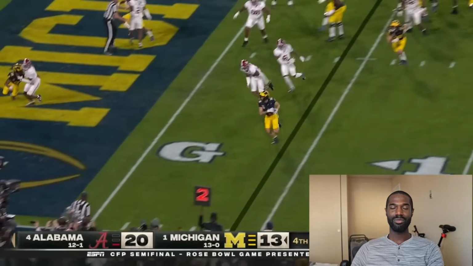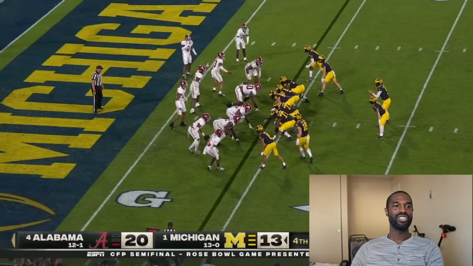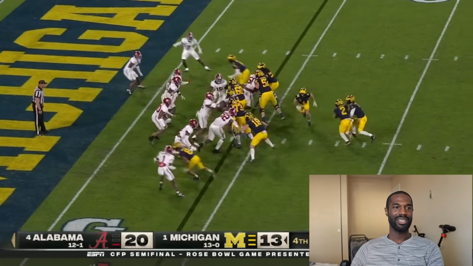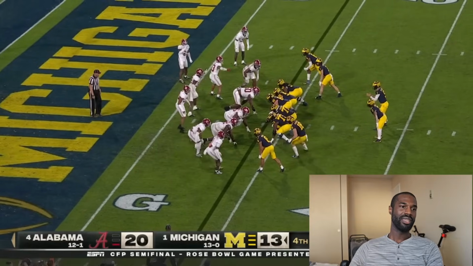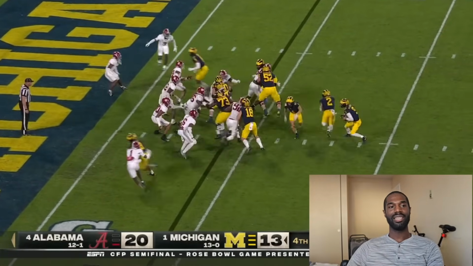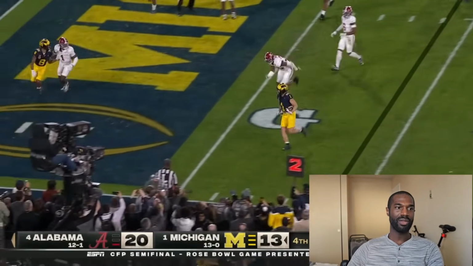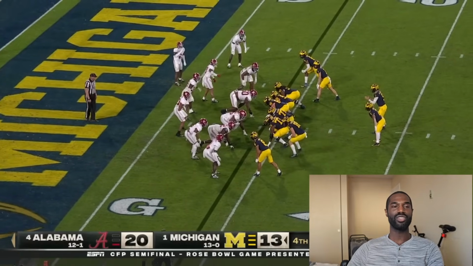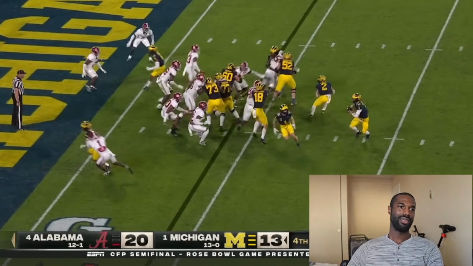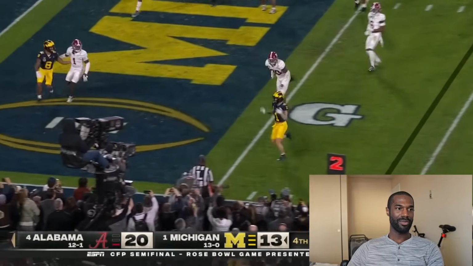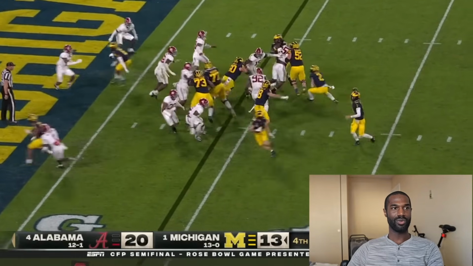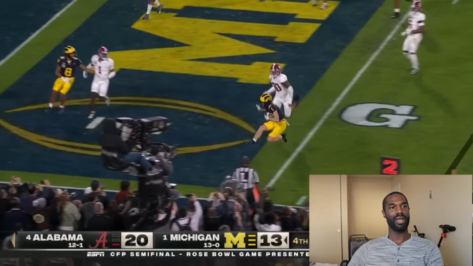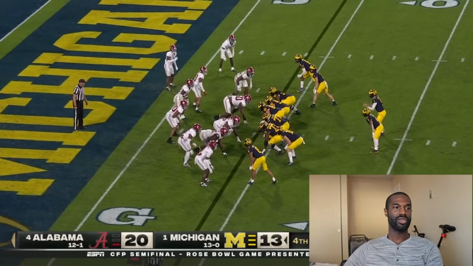So in the last 2 plays, Michigan went 11 personnel, shotgun formation, running back set to the left, one tight end, number 18, which is Loveland, in the H-back-like position right behind the left tackle, number 73. But you got the wide receiver, number 8, close to him. You got 2 wide receivers stacked to the top on the other side. And Alabama, once again, is going to kind of pattern match this and try to make sure that they do their right complex assignment to make sure that everyone is covered.